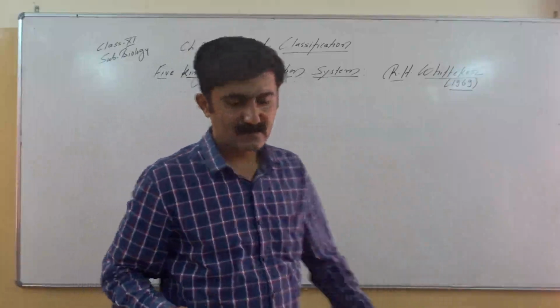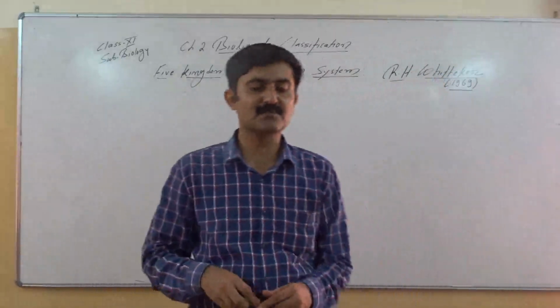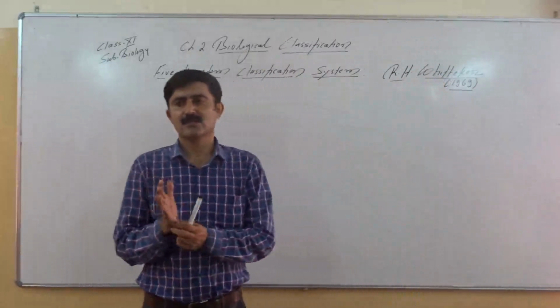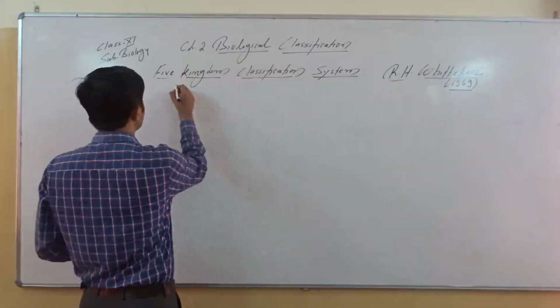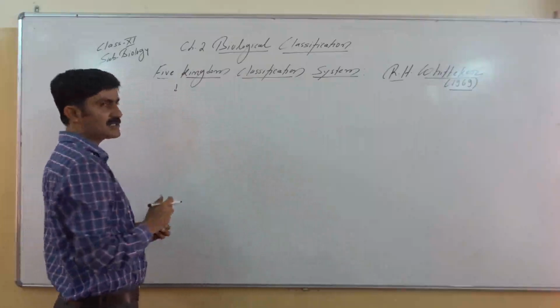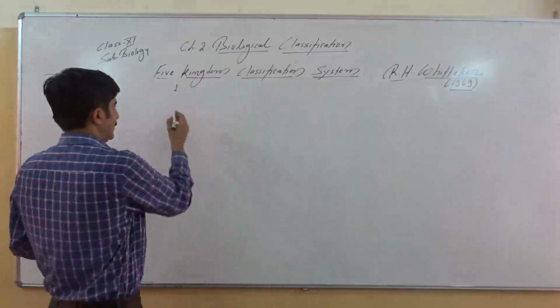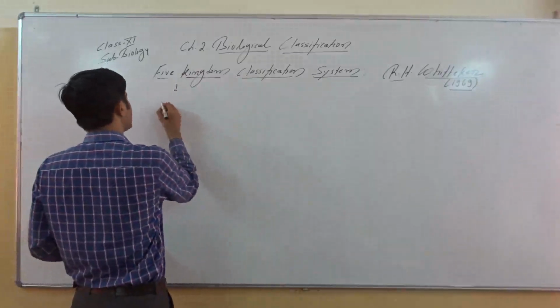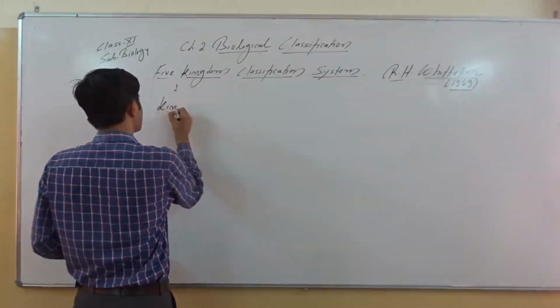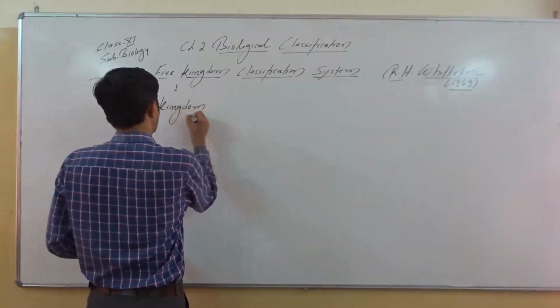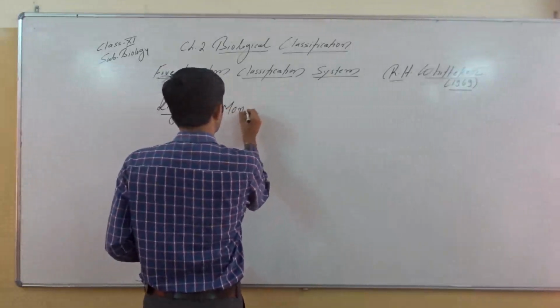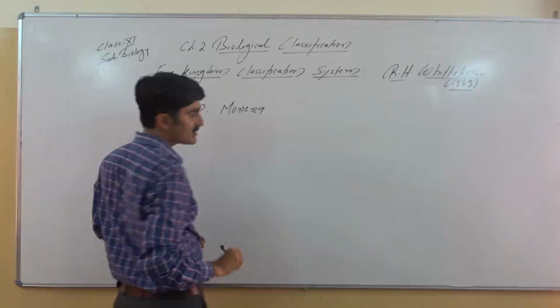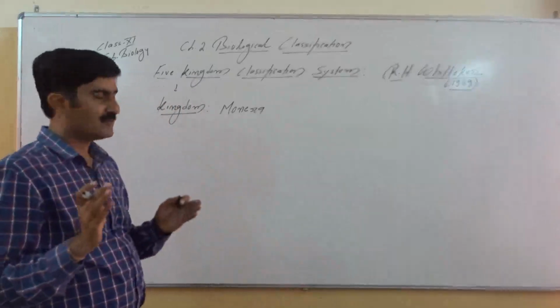As the system is the five kingdom system of classification, he proposed five kingdoms. So first of all, let's write the names of the five kingdoms. The first kingdom he proposed was kingdom Monera. Please remember, Monera is the most primitive.